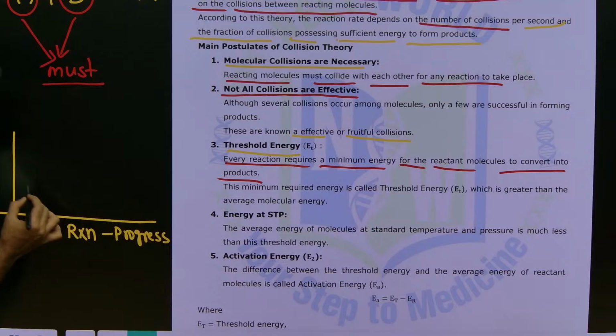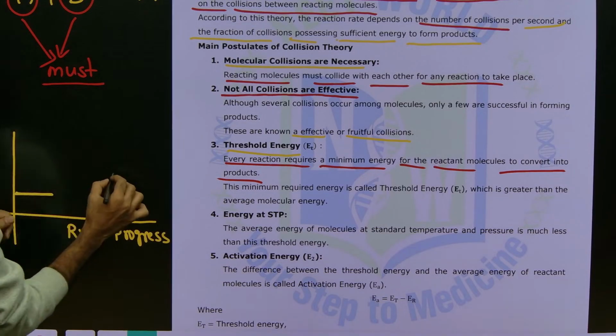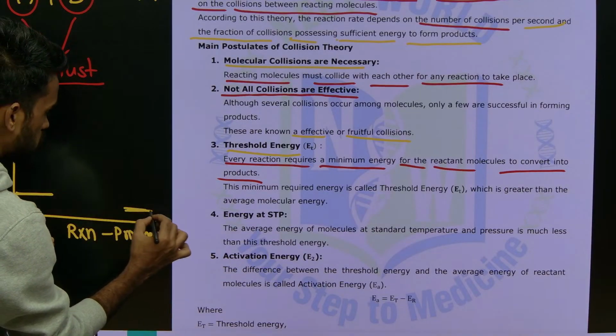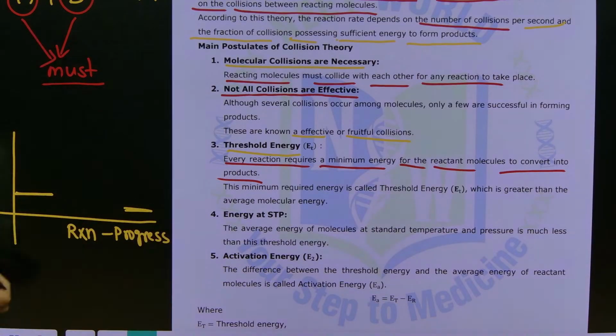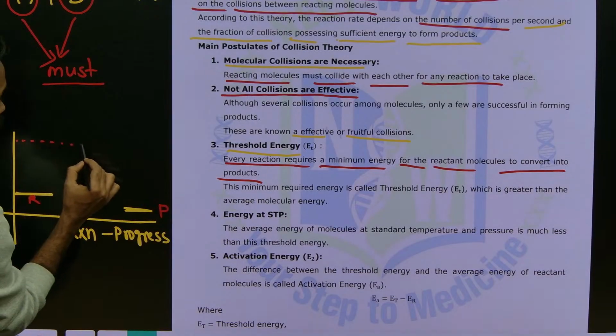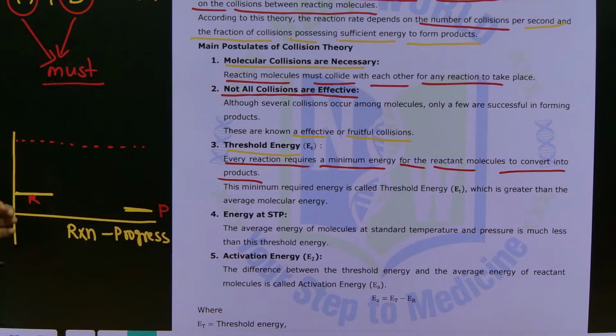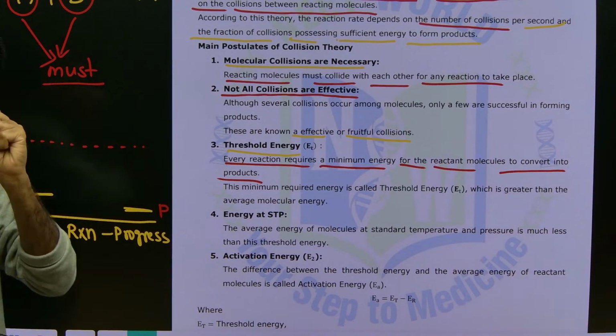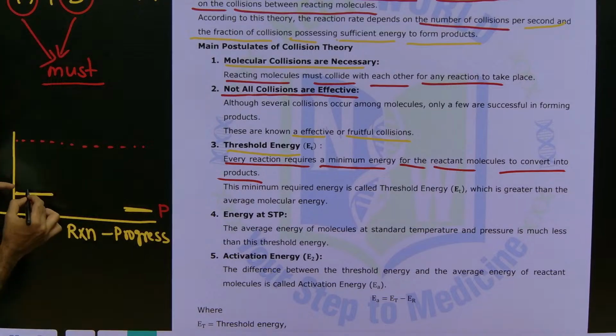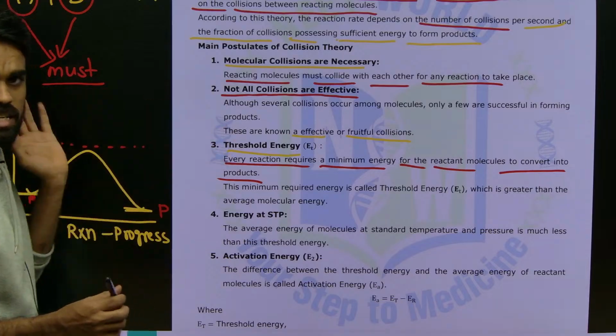Initially the reactants are there with this much energy, and here some product is forming, which has lower energy than the reactant, let us say. In order to go from this reactant to this product, the reactant molecules must possess some minimum energy, and only then does this reaction take place.